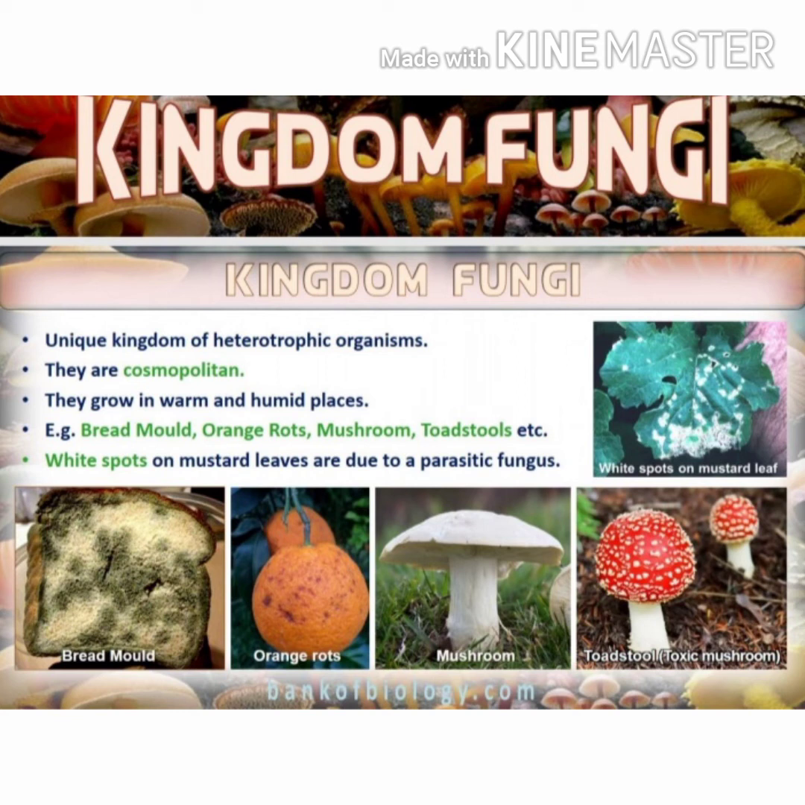Fungi grow in warm and humid places. Some of the common examples of fungi are bread mold, that means the fungi which live on bread, orange roots, then mushroom, toadstools. These are the common examples of fungi. The white spots on mustard leaves are due to a parasitic fungus.